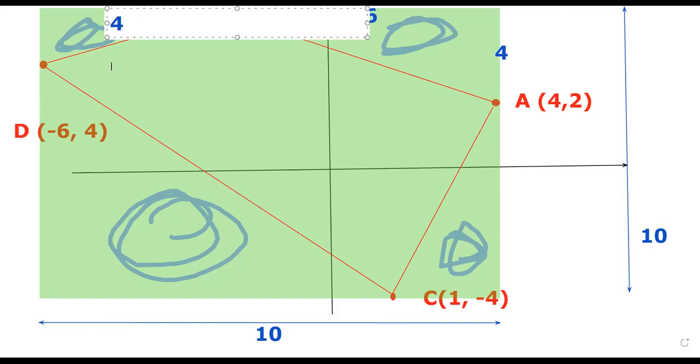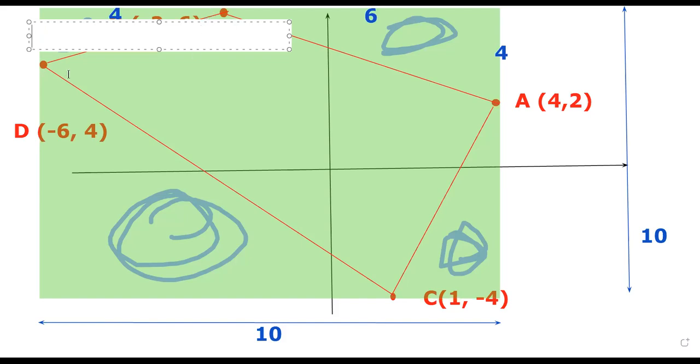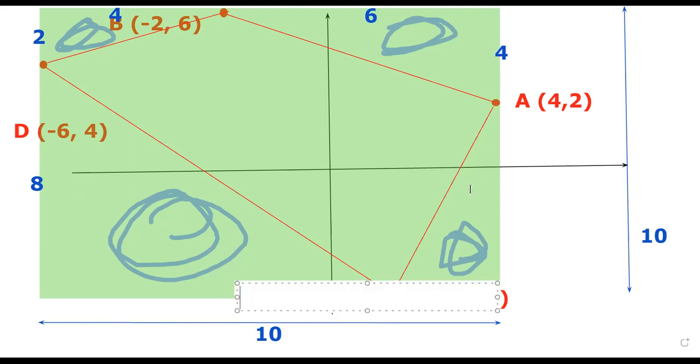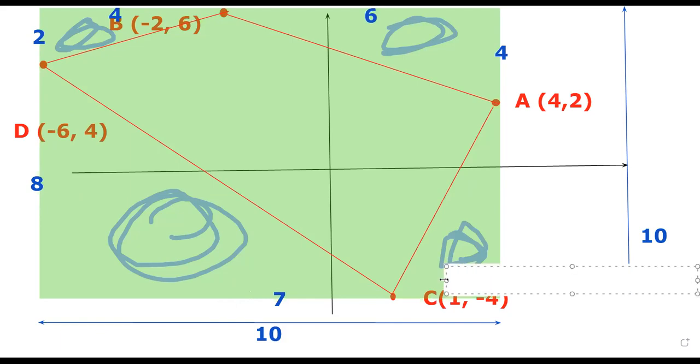Now we can fill up all the lengths one by one, like this. It goes from -6 to 6 to 4. So this is 2. So this one is 8. And then we have -6 to 1. So it will be equal to 7. And finally, this part is of length 3. And this part goes from -4 to 2, so it will have a length of 6.